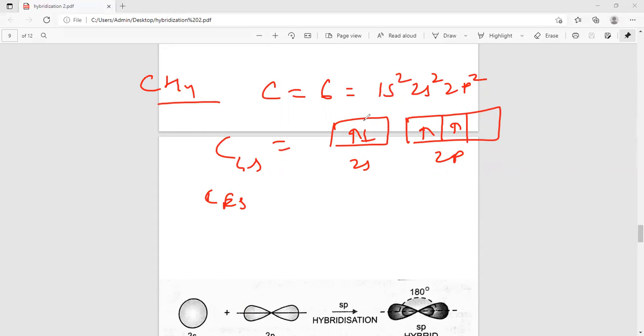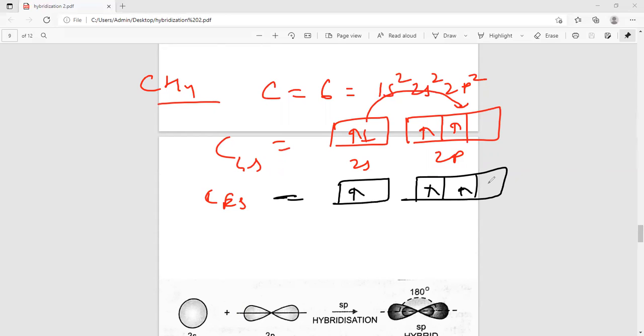After heating, an electron jumps from a lower to a higher energy state. Then one unpaired electron and three more unpaired electrons are present, so overall there are 4 unpaired electrons and 4 hydrogens. So 4 hydrogens overlap with the half-filled atomic orbitals of carbon.